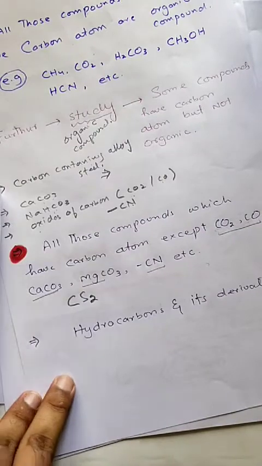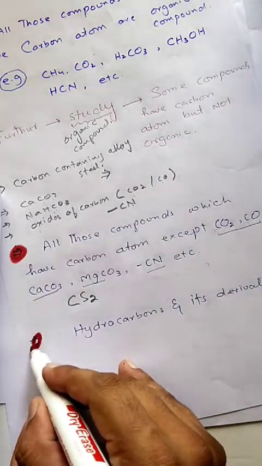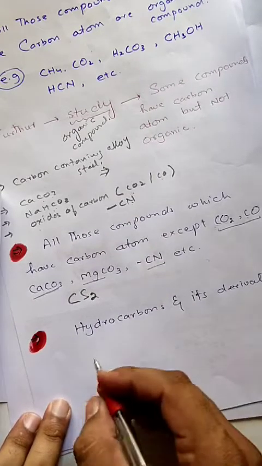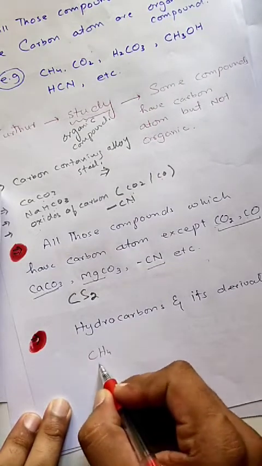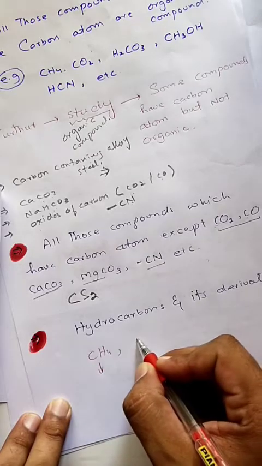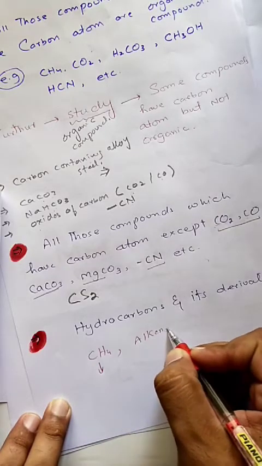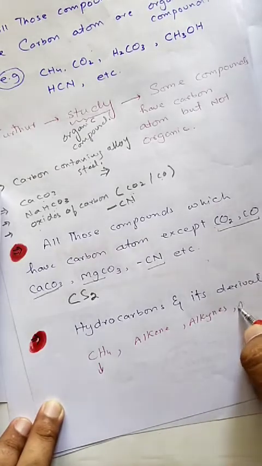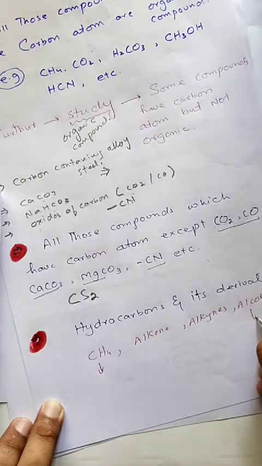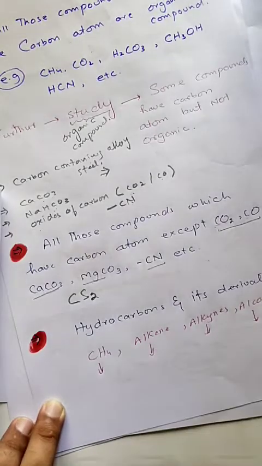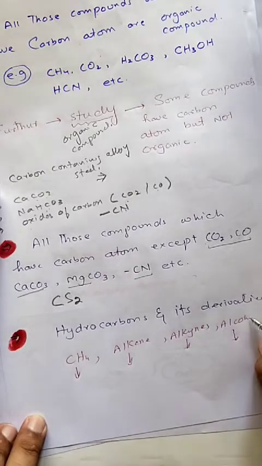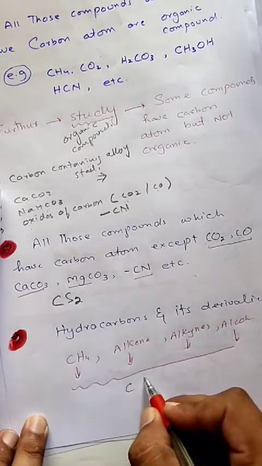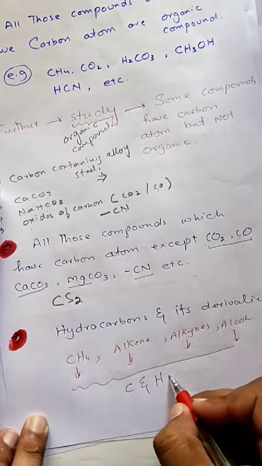Nowadays when we study different organic compounds, for example CH4 and its homologous series, for example alkene, alkyne, alcohols, and so on, we find that all these compounds contain carbon and hydrogen.